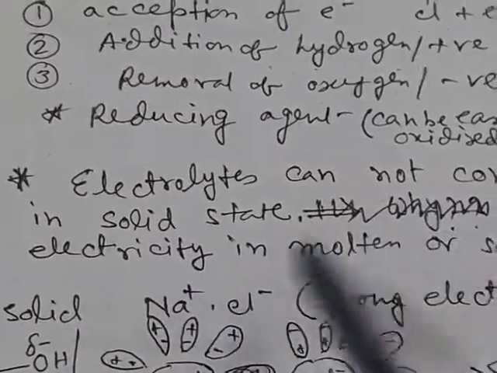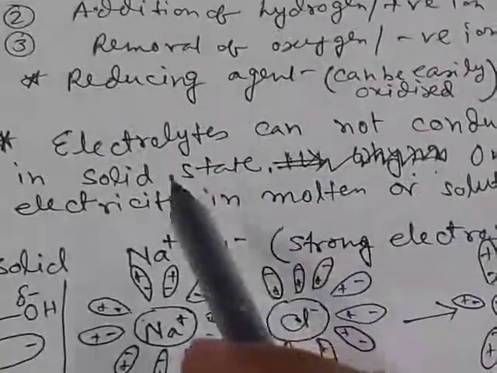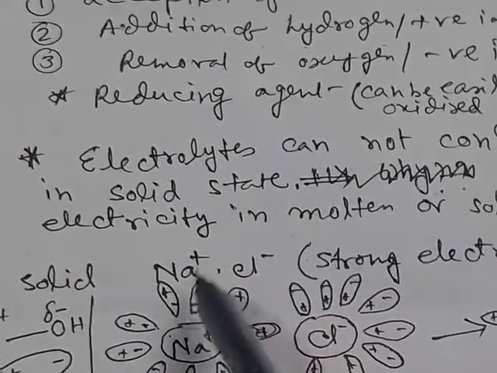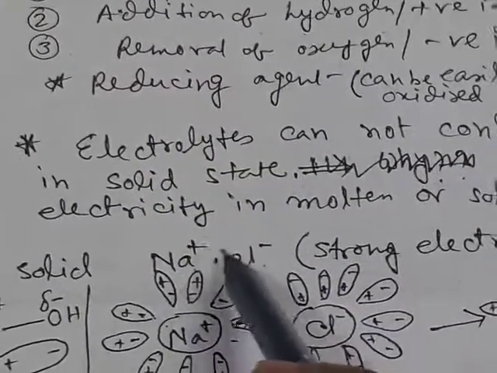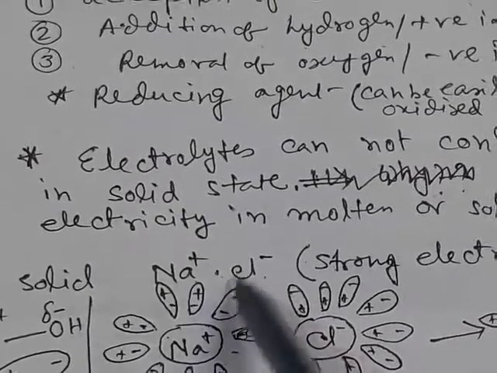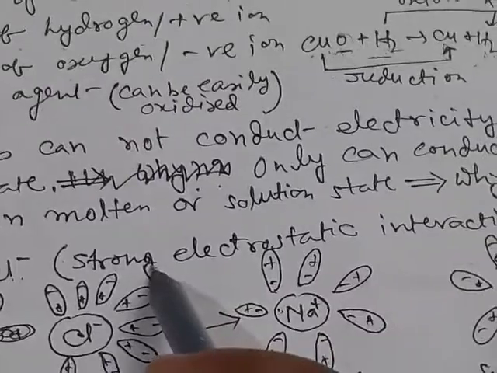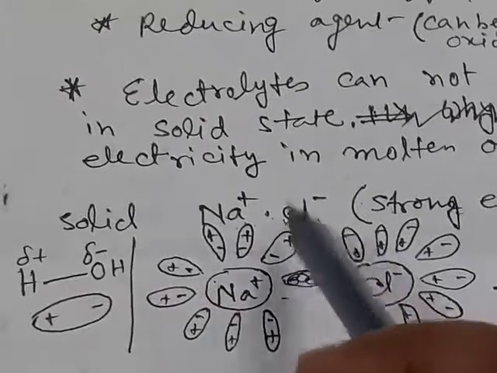Now electrolytes cannot conduct electricity in solid state, they can only conduct electricity in molten state or in solution state. Why? Because electrolytes are electrovalent compounds. For example, sodium chloride, in solid state there will be existence of ions, but there is strong electrostatic force of attraction between these ions. So these ions are not free in their solid state. Strong electrostatic interaction, these ions are not free, so they cannot conduct electricity.